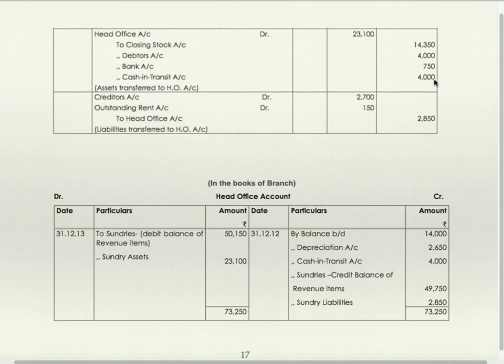Head office account to all this, so head office account debit and this is to head office account credit. All journal entries we have just seen are to be posted to head office account. Now this has to match, debit should be equal to credit.